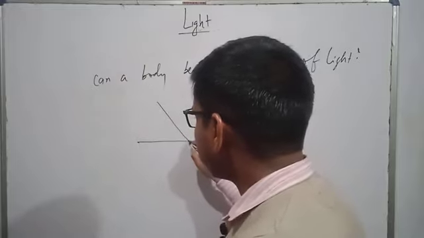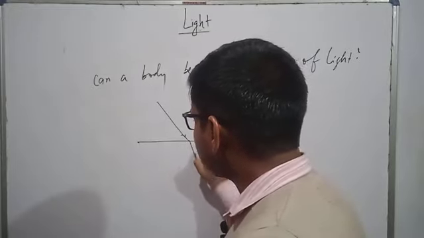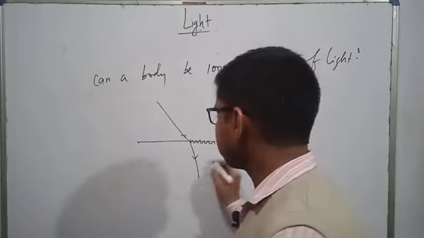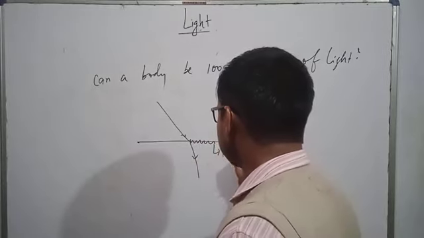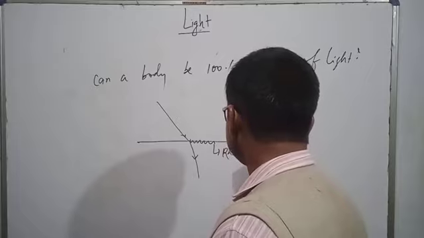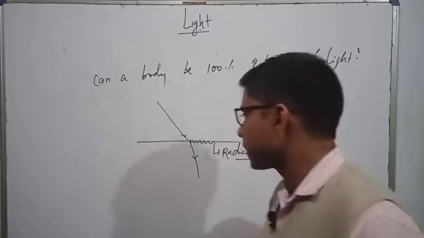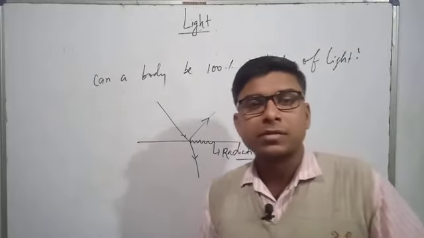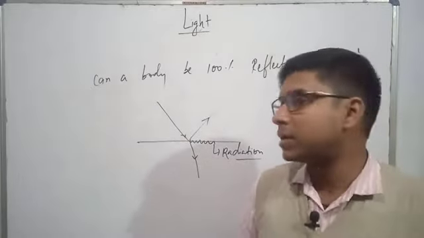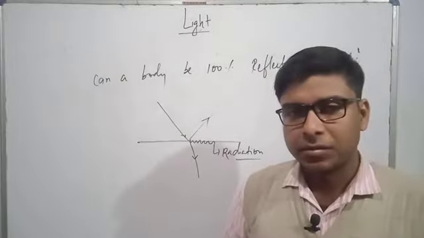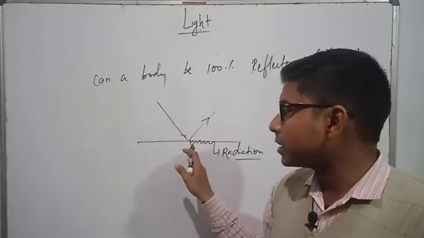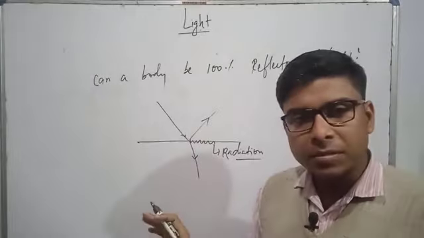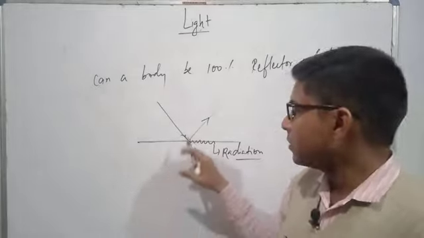Suppose some amount of light rays fall, some amount of light rays go inside, some amount of light is consumed in terms of radiation. Radiation, you know, is the heat transmitted by light rays. And some is reflected. Means there is no surface, no matter in the universe that reflects the light 100%. Certain amount of light rays fall, some amount penetrates the medium, and some amount is consumed by the radiation.